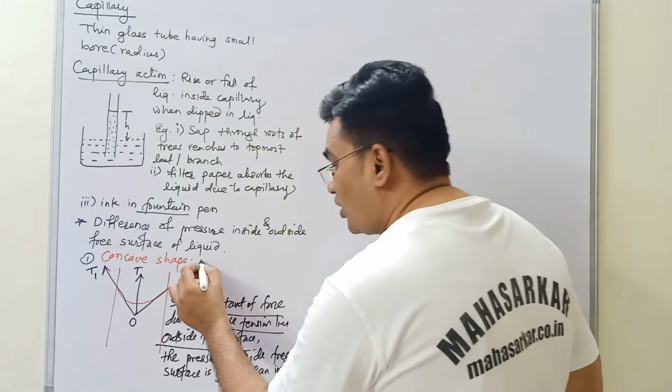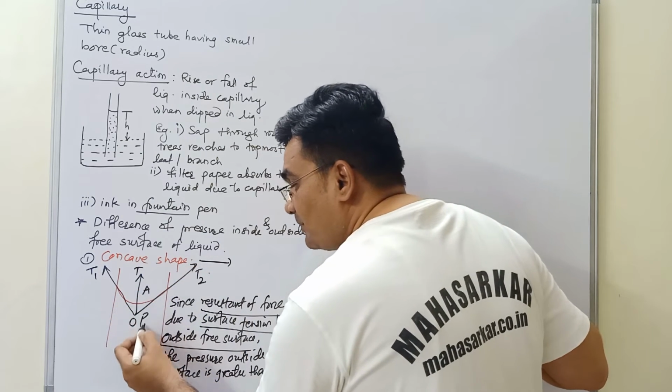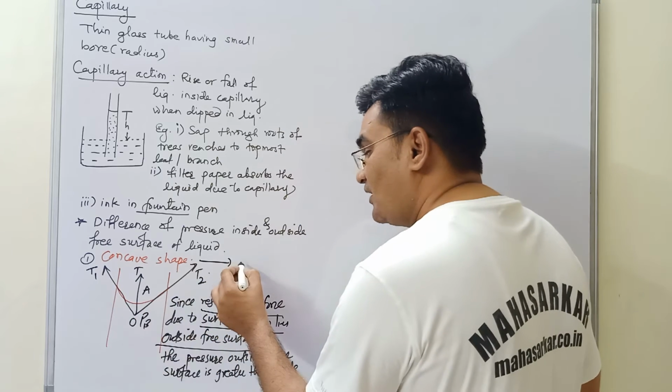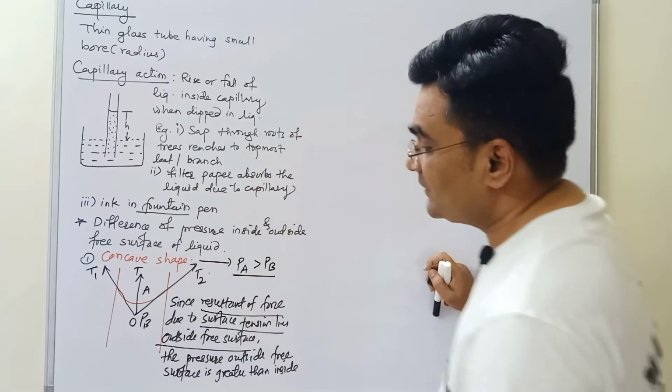So for the concave shape, if point A is outside and point B is inside the free surface, then pressure at point A is greater than pressure at point B.